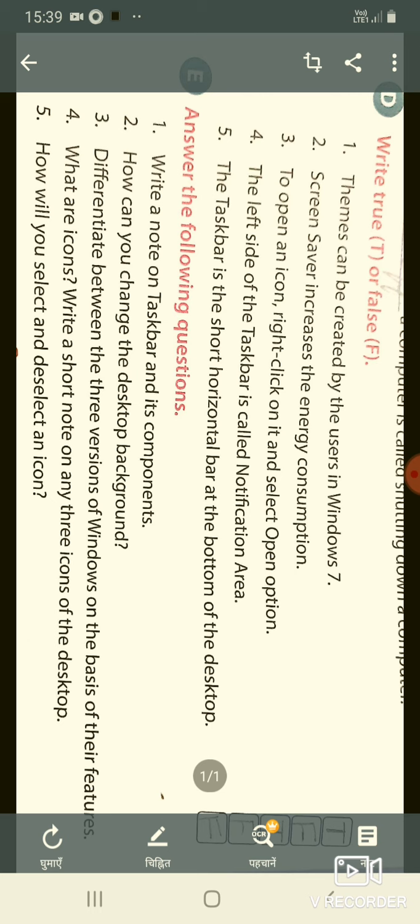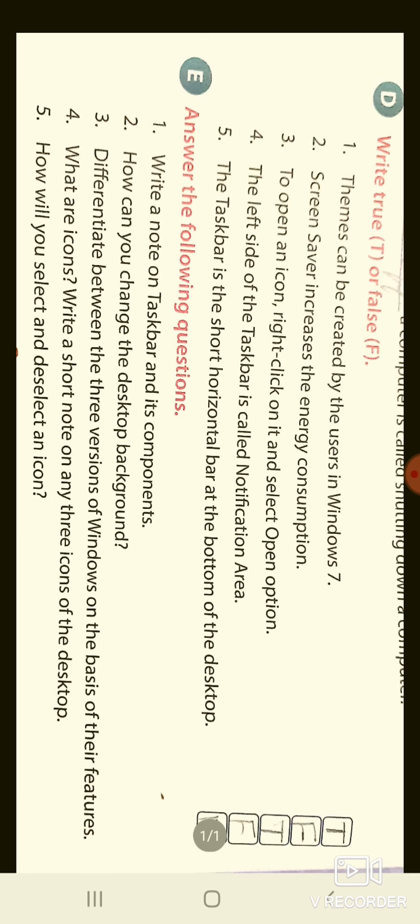So let's discuss the E part of the chapter, that is, answer the following questions. The first question is: write a note on the taskbar and its components. Recently I have discussed with you that a taskbar is a long horizontal bar present at the bottom of the screen, that is divided into 3 parts: the start menu, middle section and notification area.